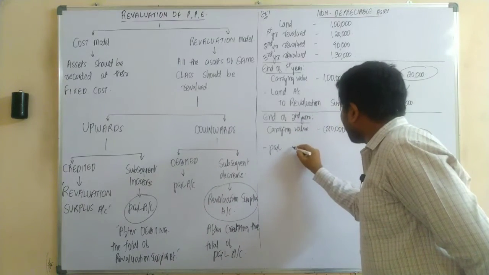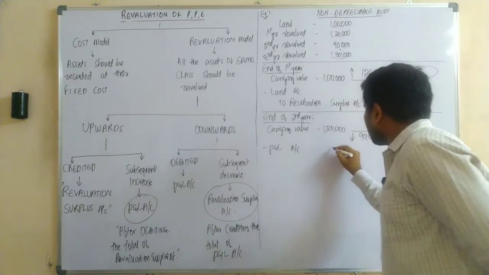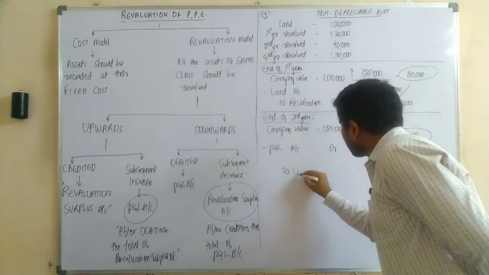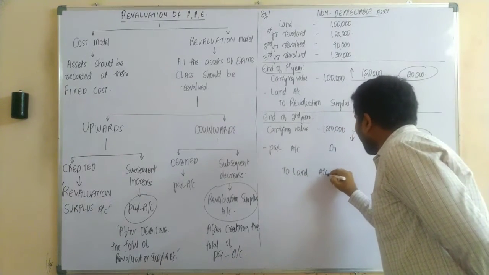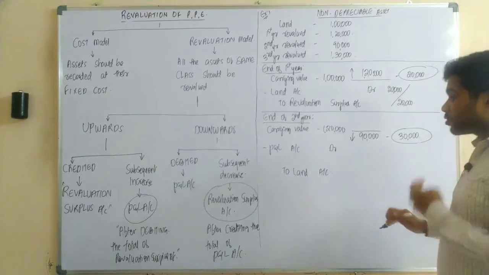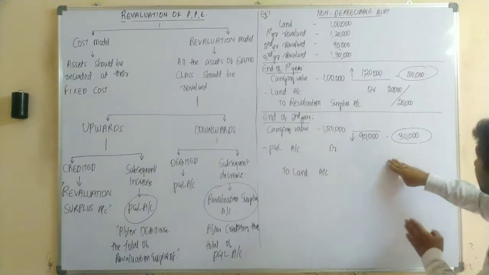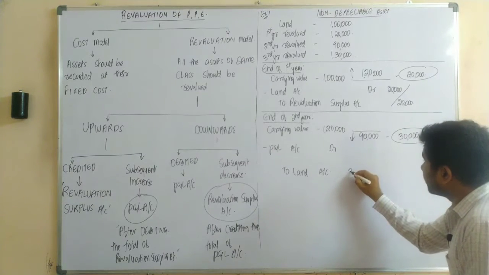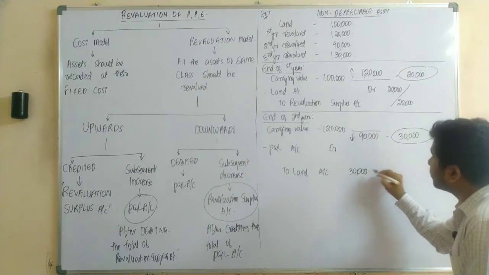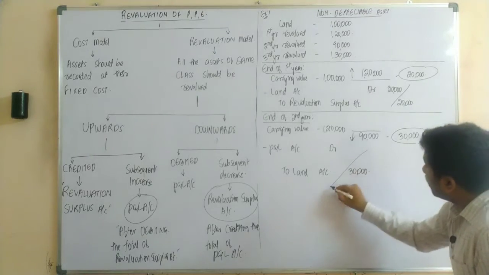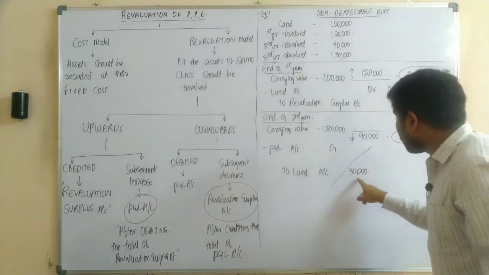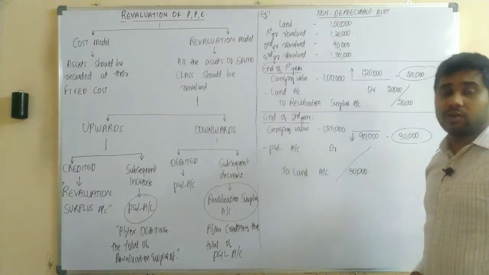The journal entry would be P&L account debit to land account. So how much are we supposed to record in our land account? How much was it decreasing? The asset is decreasing to the extent of 30,000 rupees. Yes or no? Now how much of it should be transferred to the P&L account, sir?